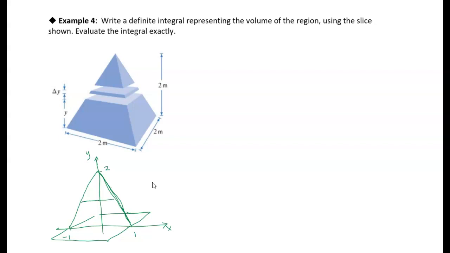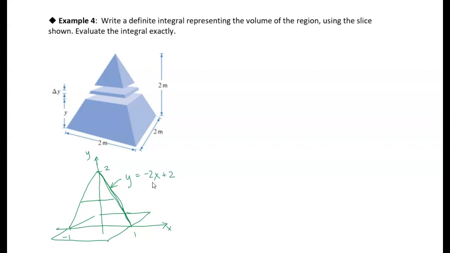Let's try and find an equation for this line. I know the y-intercept is 2, so all I need is the slope. It looks like I'm going down by 2 and over by 1, so the slope is -2. So -2x plus 2 is the equation of that line.